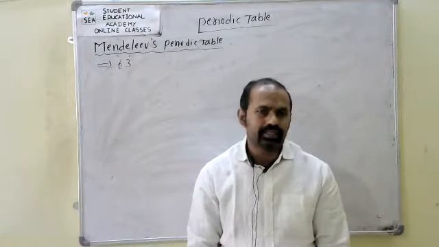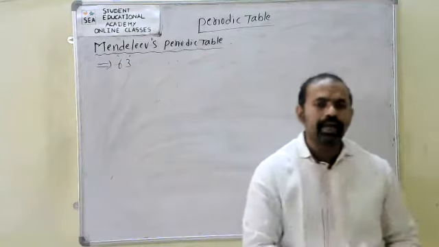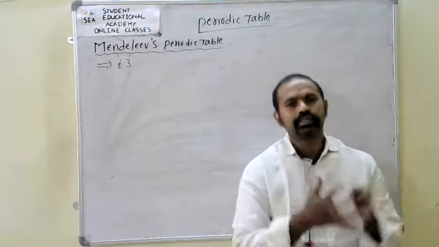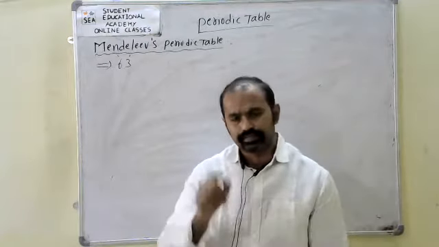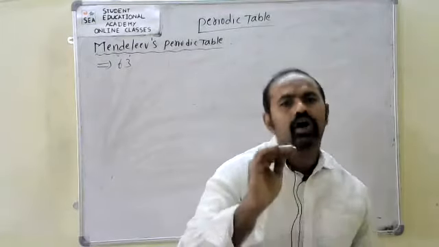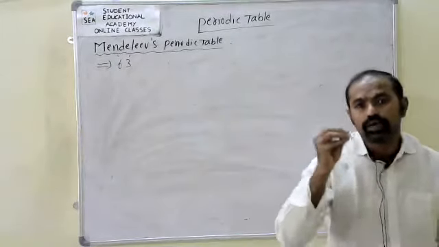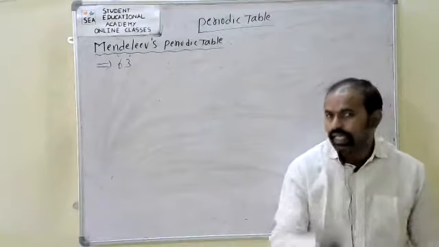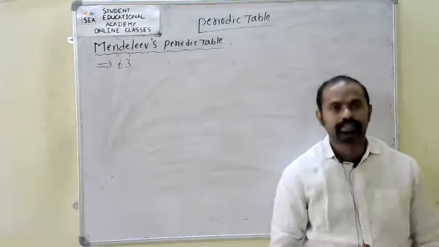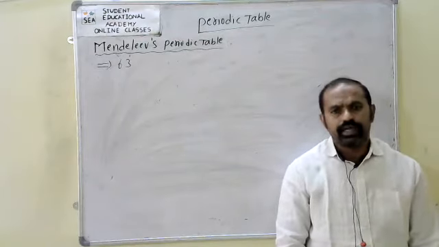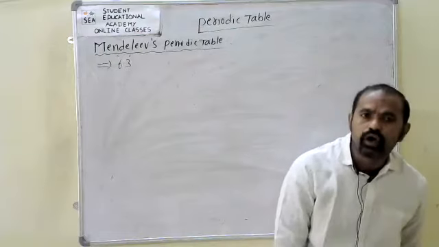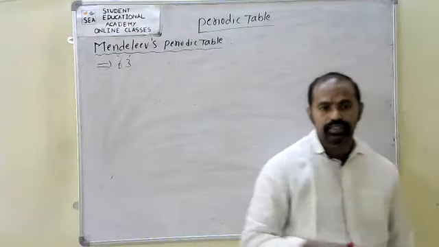So in Mendeleev's periodic table, he arranged the elements based on the increasing order of their atomic weights.